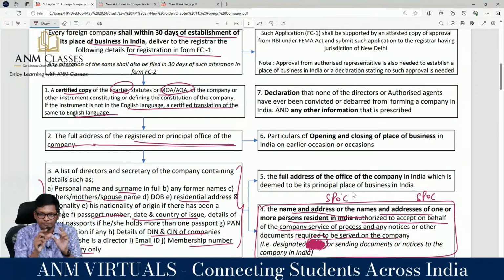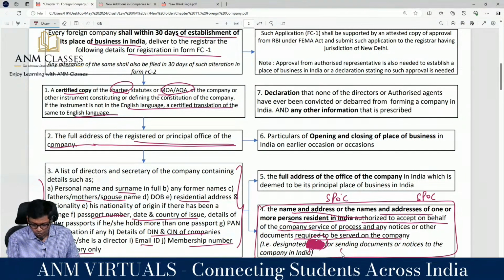What is the language of law? Authorized representative. That is why I told. I am repeating again, guys. Authorized representative is the language of law. I'll give an example. Let's say you go to the admin room on top. You want to talk something with sir. Then sir will tell, talk to the admin. If you talk to admin and get the material you wanted, admin will give the material. Will you tell, no, I want to talk to sir only? So that person is the authorized representative for that particular transaction. Are you getting it?